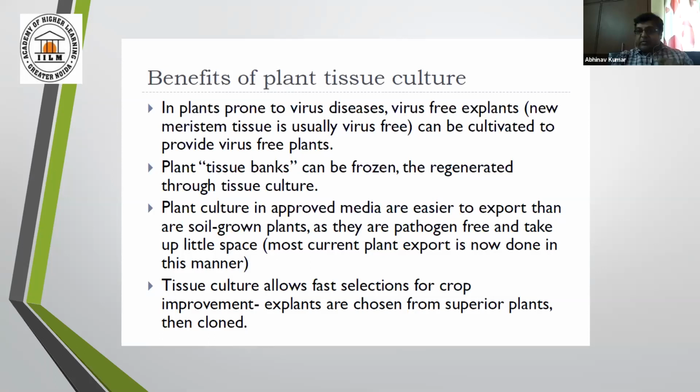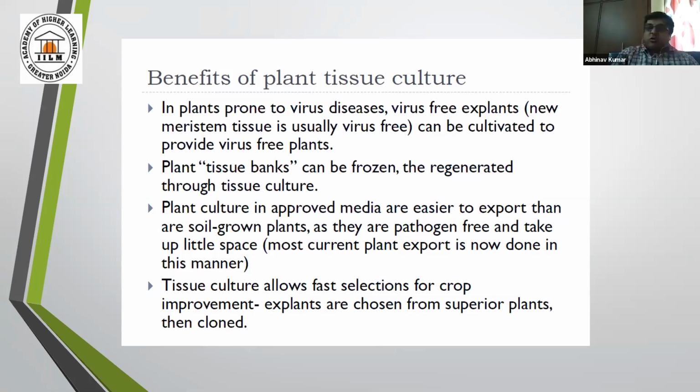Fine. Then tissue culture allows fast selection of crops. Fine. And it has the upper hand when compared with conventional methods. So this is all about this.